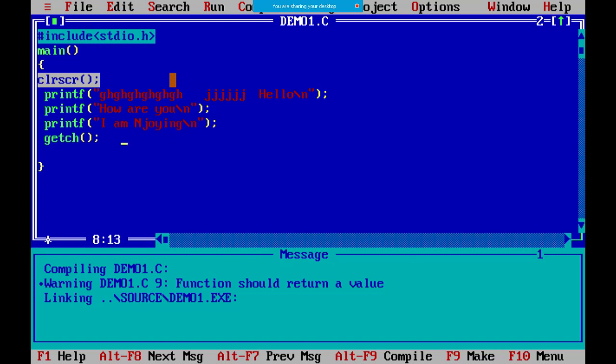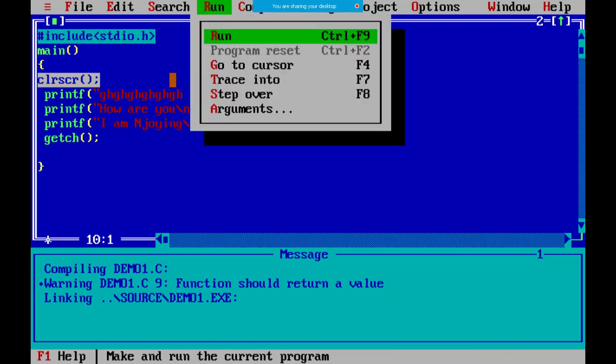Again, getch is a function. Now getch is a function to get the input value as a character. Until you press a character, it will not execute the next statement. The next statement is the closing bracket, and until you come out of the closing bracket, you are in your program. So when I run this program, what will happen?